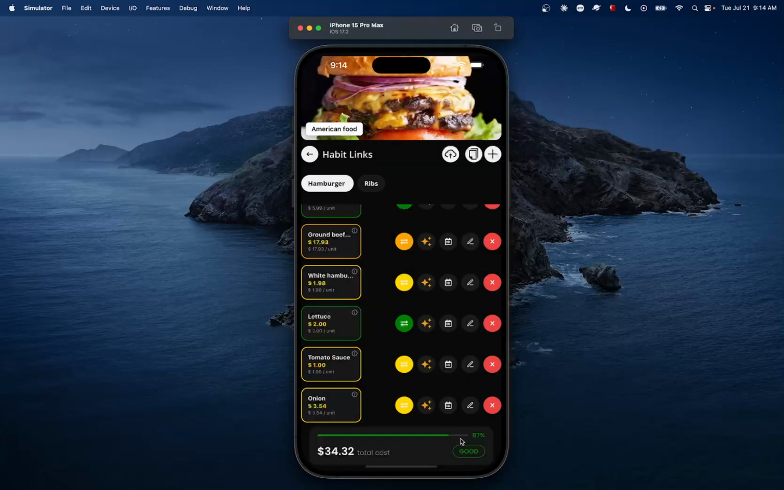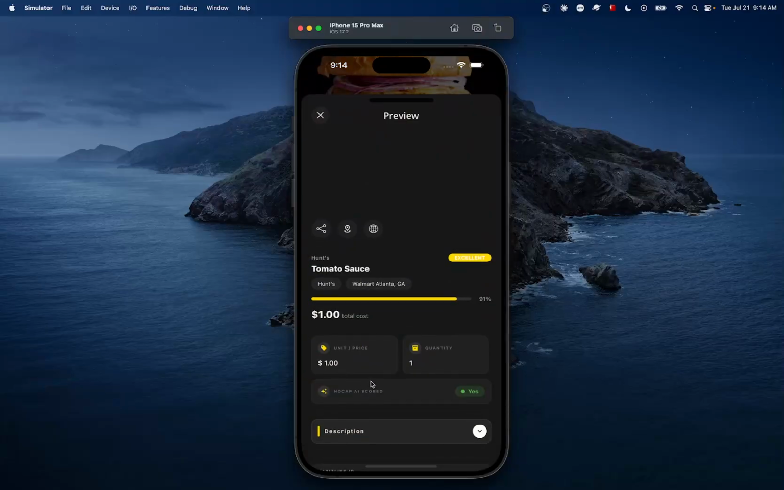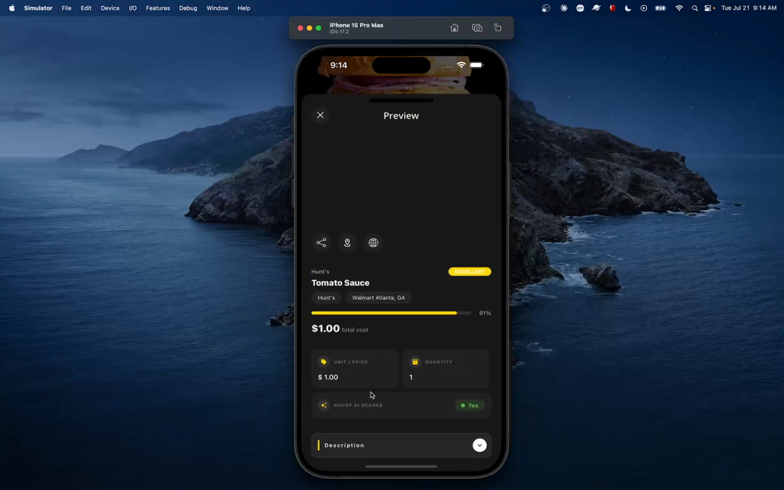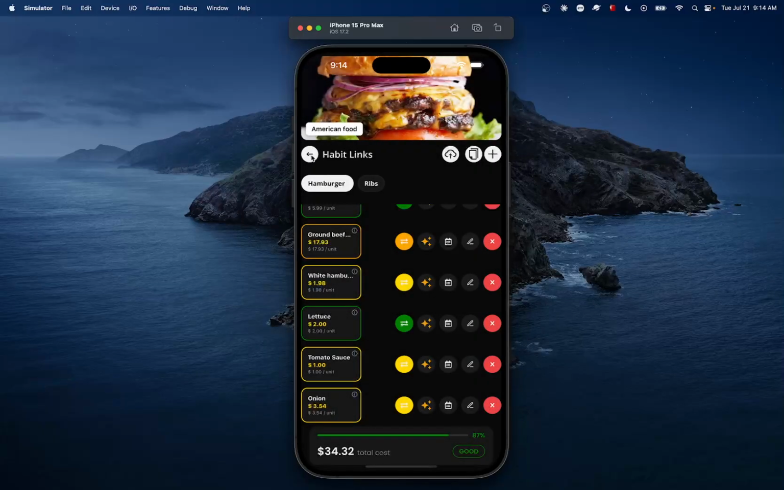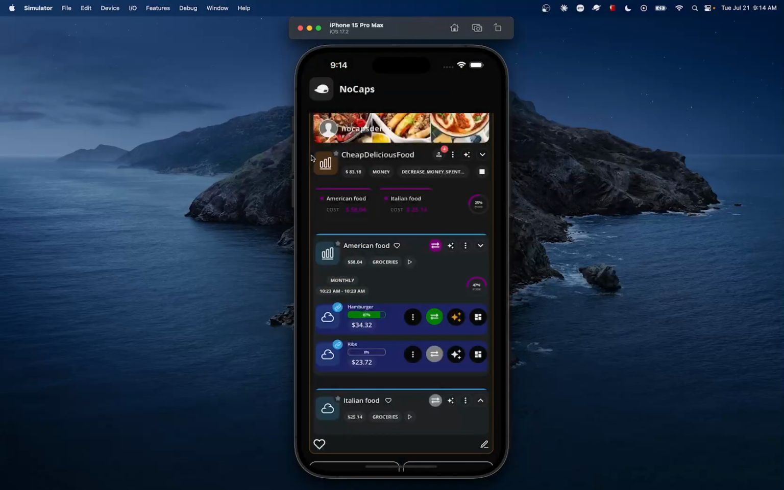All right, and the score went into 87%. And then we added the tomato here. All right, pretty cool. All right, so in this live demo here, I mentioned quite a few concepts: habit stack,